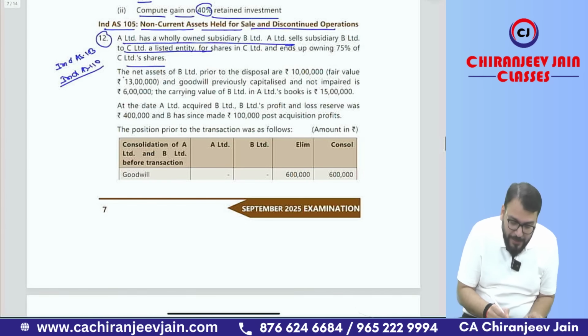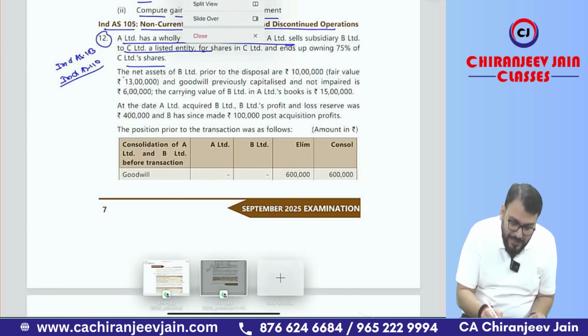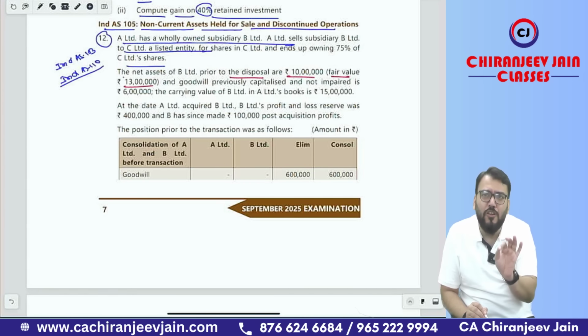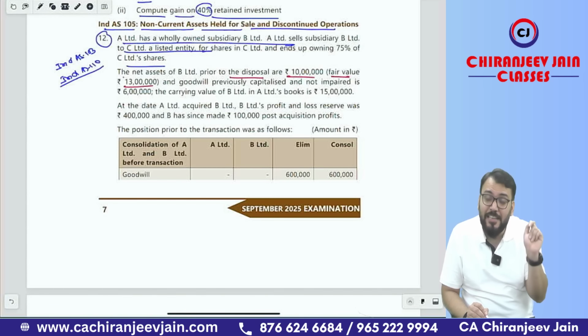The net asset of B Limited, prior to disposal is 10 lakh, fair value is 13 lakh. Just try to understand, whenever there is a loss of control, you want carrying amount of net asset or you want fair value of net asset? You want carrying amount of net asset. I say in the class 100 times that subsequent fair value information after date of acquisition is not at all relevant.